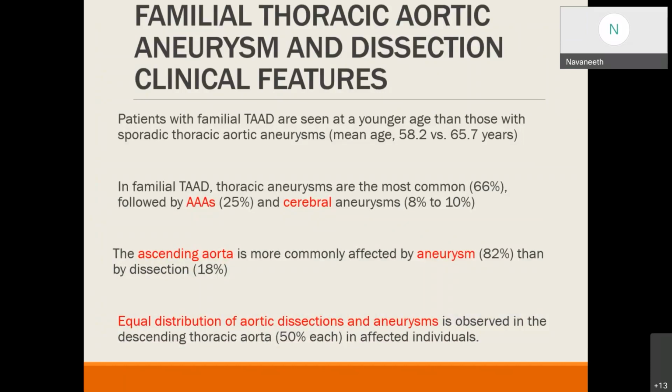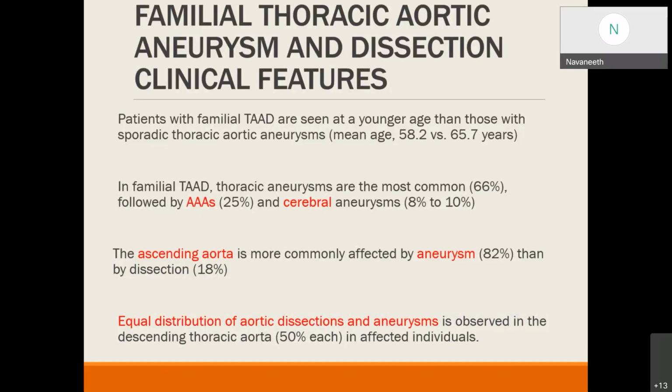The clinical features include that most thoracic and abdominal aneurysms and dissections occur at a younger age. The mean age is 58.2 versus 65.7 years. In familial TAAD, thoracic aneurysms are most common at 66%, followed by abdominal aneurysm at 25%, and the least is cerebral aneurysm at 10%.